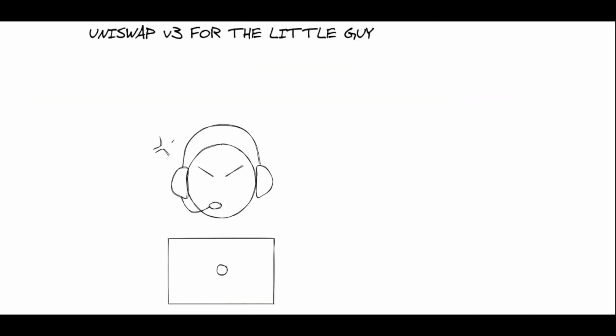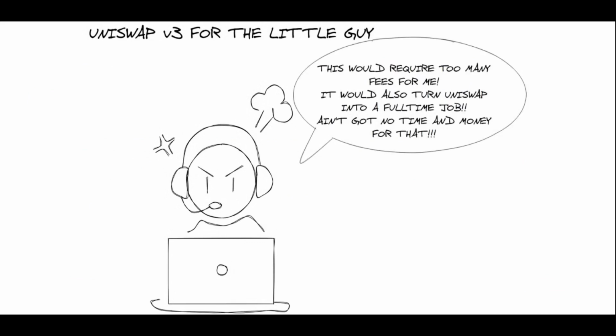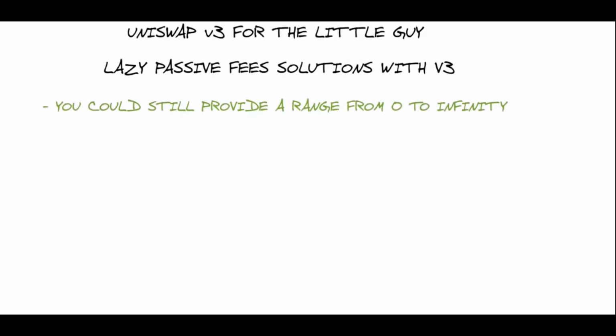Now, you may be thinking moving your liquidity between price ranges would be extremely expensive and would also require you to monitor price change all day long to the point where Uniswap would be a full-time job. Now, there are still ways to make passive income with Uniswap V3 just like you used to with Uniswap V2. First, you could, of course, still provide a range from 0 to infinity, just like if you were using V2. And so you could just sit back and relax while your fees accumulate, and you will still be making more fees than with Uniswap V2.